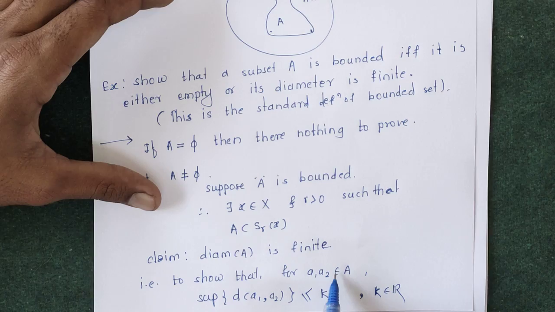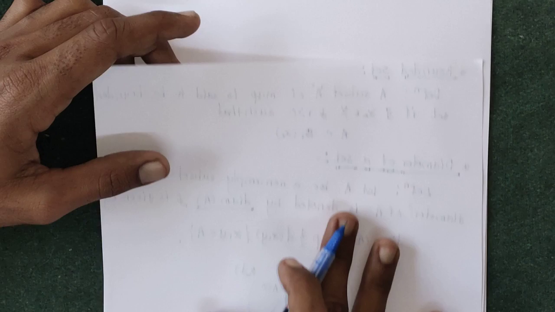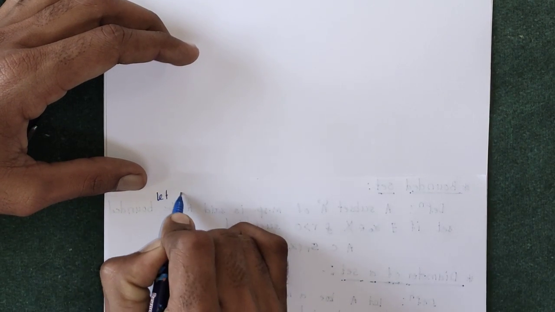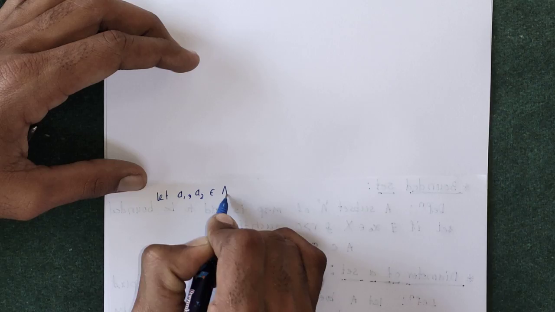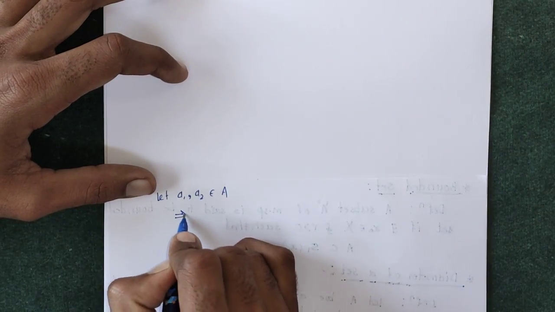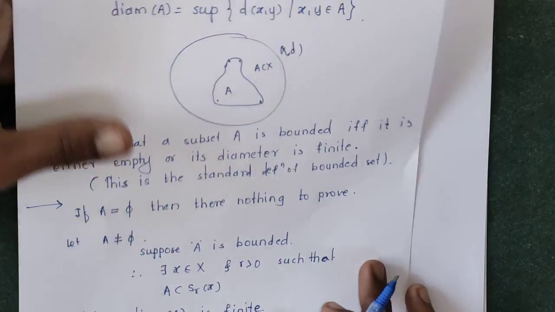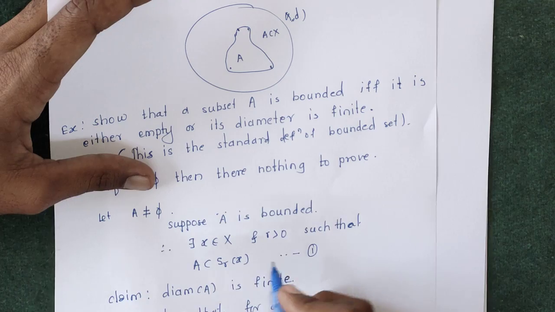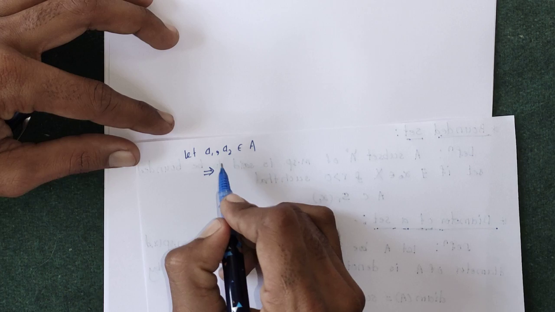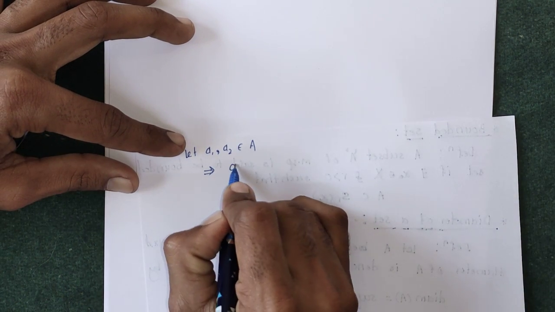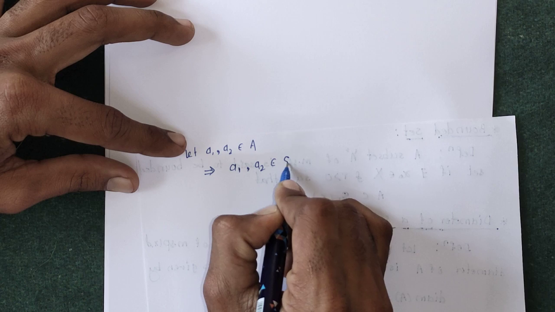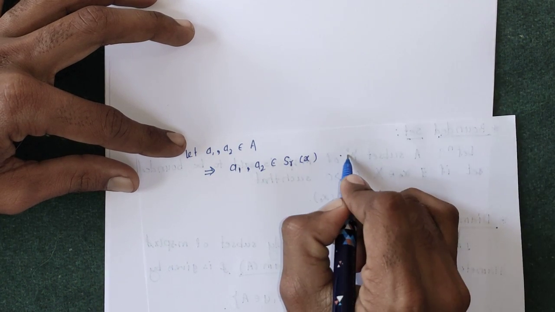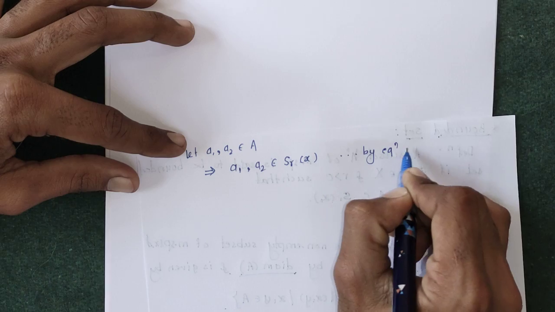Now we will take a1, a2 belongs to A. Then clearly, a1, a2 belongs to A, and here A is a subset of S_r(x). Suppose this is equation number 1. A totally lies inside this open sphere, and a1, a2 are the elements of A, so clearly a1, a2 lie inside that open sphere S_r(x). This is by using equation 1.